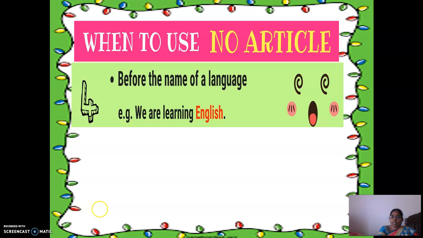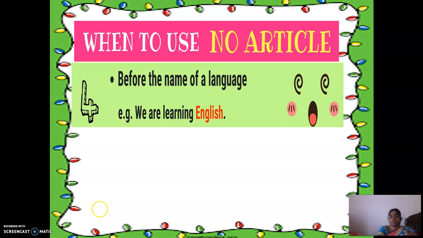We are learning English. Okay. So when you are sending a message, "Ma'am, I completed the English homework," that is wrong. I completed my English homework. I completed my Tamil homework. So whenever you are using the name of a language, you should not use any article.